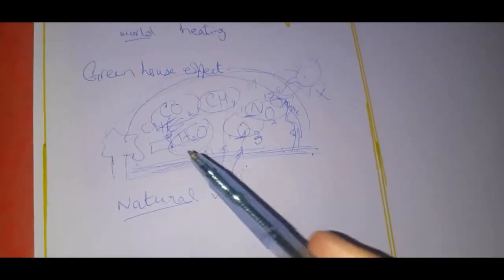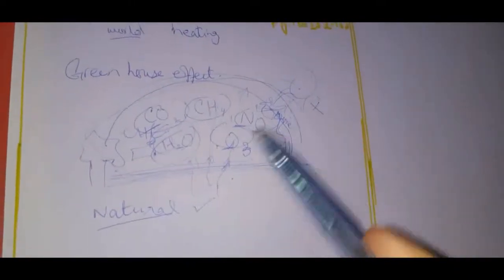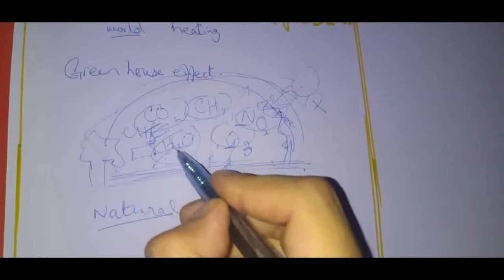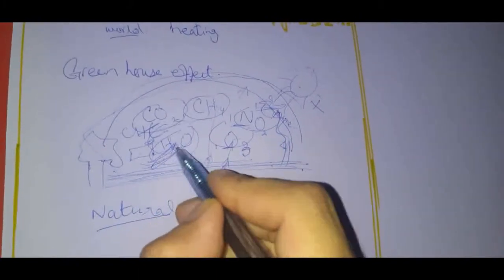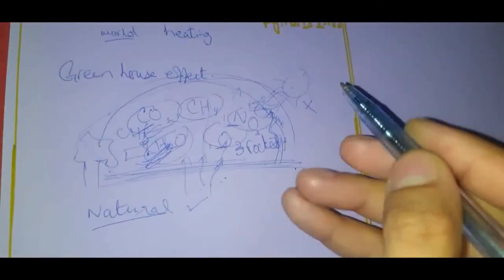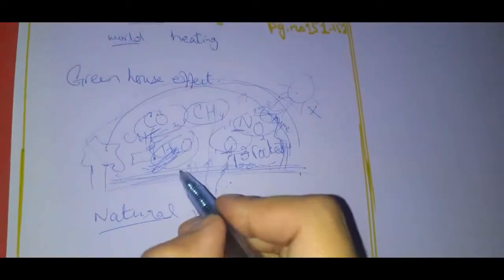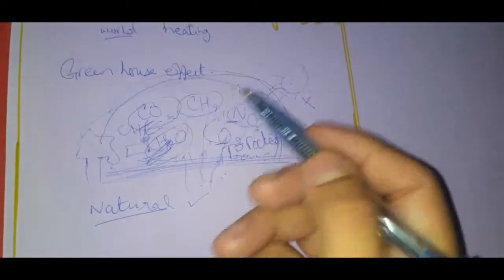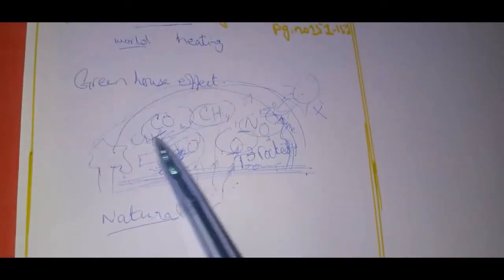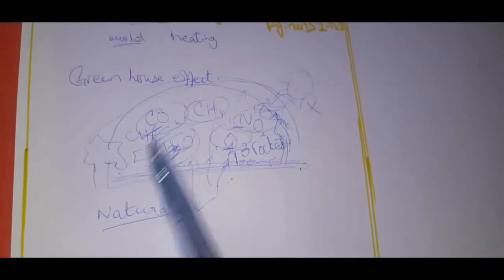Vehicles, planes, aeroplanes, rockets, and trains, right? And motorcycles, motorbikes. So all these things are increasing the percentages of these greenhouse